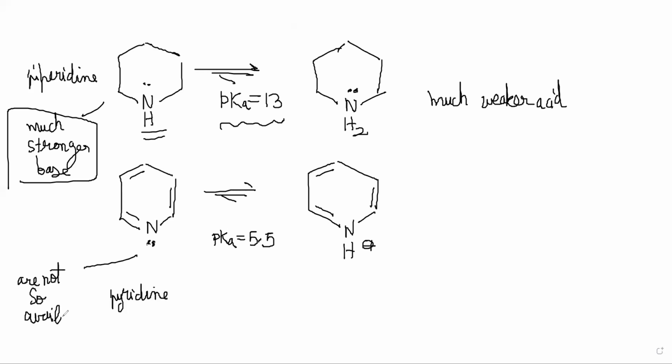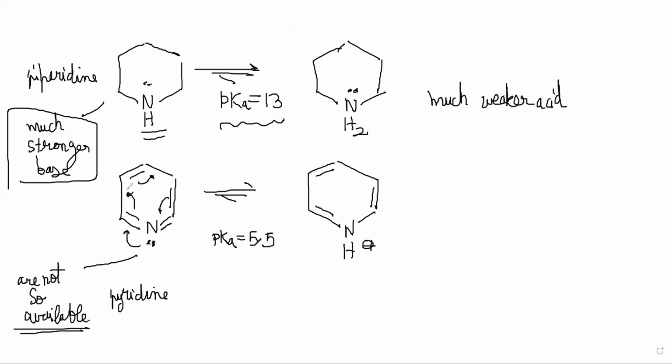The same logic that we saw earlier. As opposed to these two electrons, which are fairly well available, these 2 electrons are not so available because they can be part of the delocalization in the ring itself. Because you can do this and you can transfer everything, make a double bond here. It's the same structure. So that is one reason.